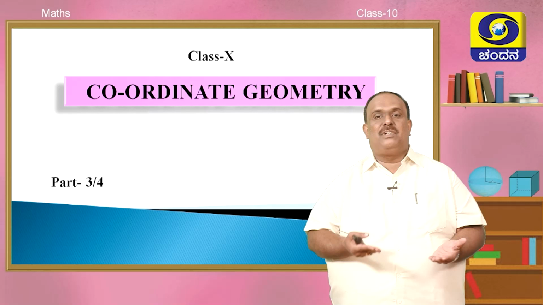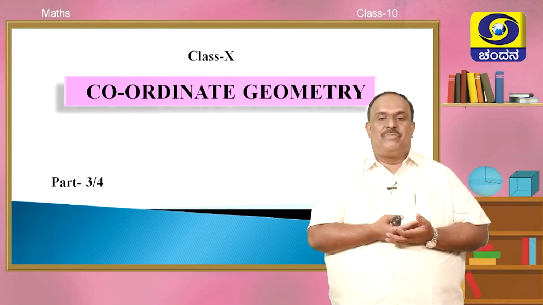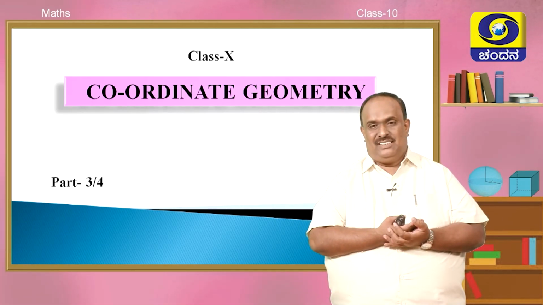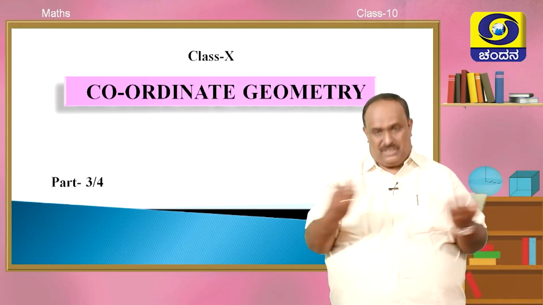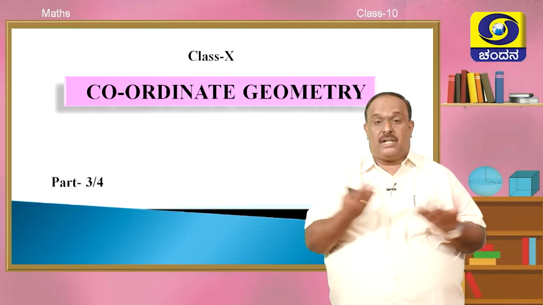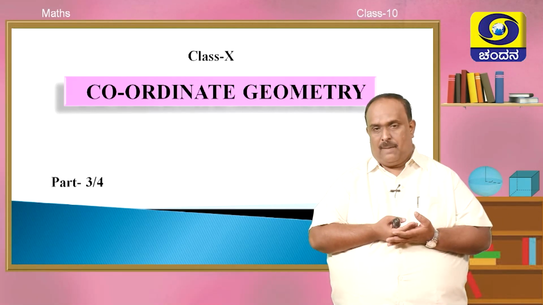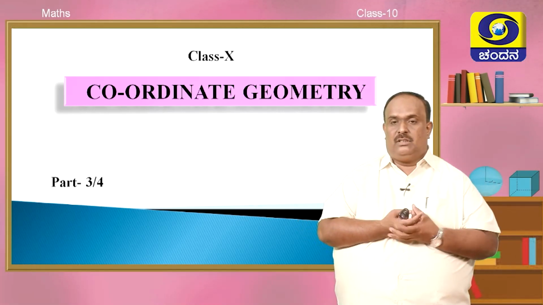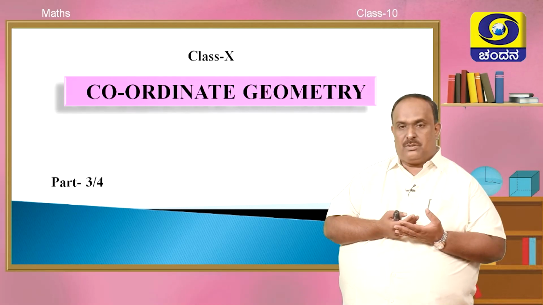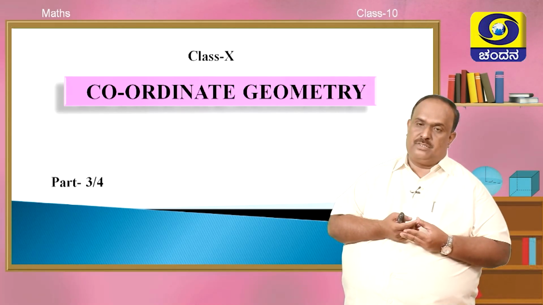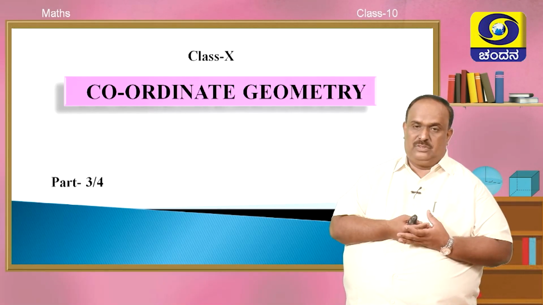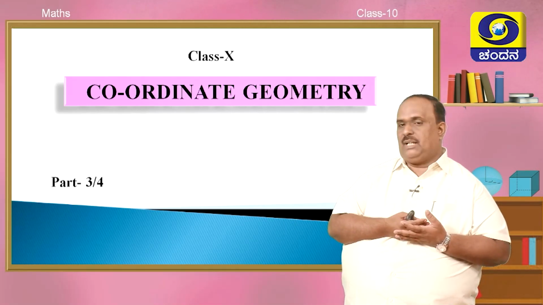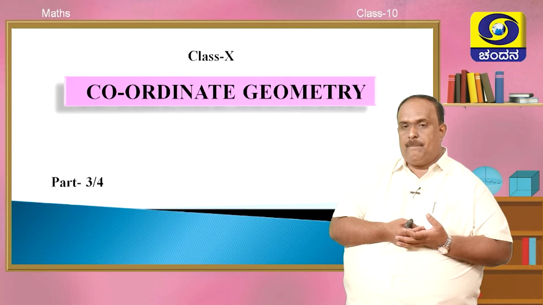When distances are equal, what are the standard results we get? When distances are given, how to find the unknown in the coordinates of the given point? It may be x coordinate or it may be y coordinate, whatever it is, how to find the varieties of formulas on distance formula. See, in some cases you may be given with the diameter of a circle and one end of the diameter is given to you and the center of the circle is given to you. Then how to find the other end? If the radius is given, no problem, you can find. Otherwise, what to do, right?